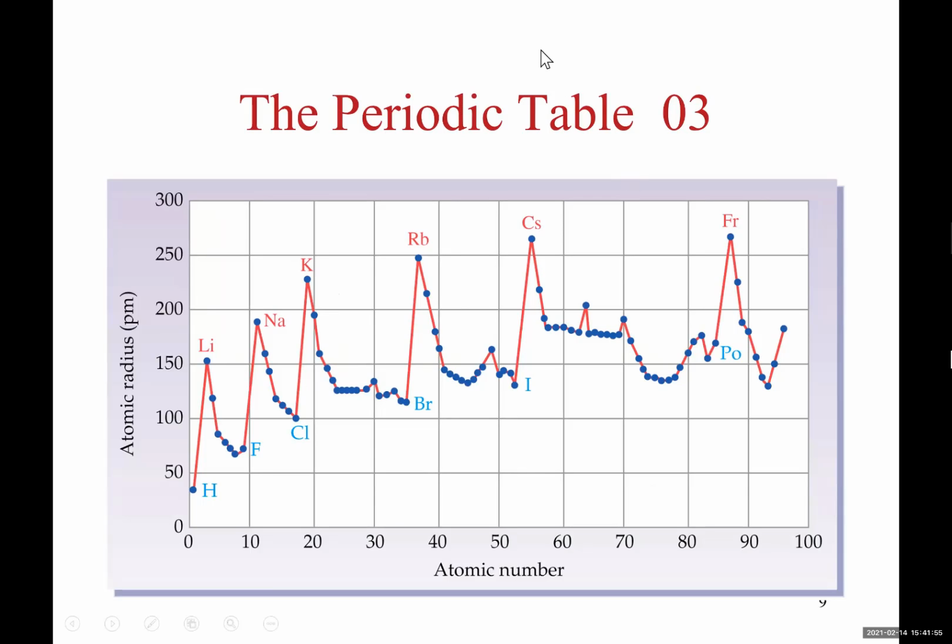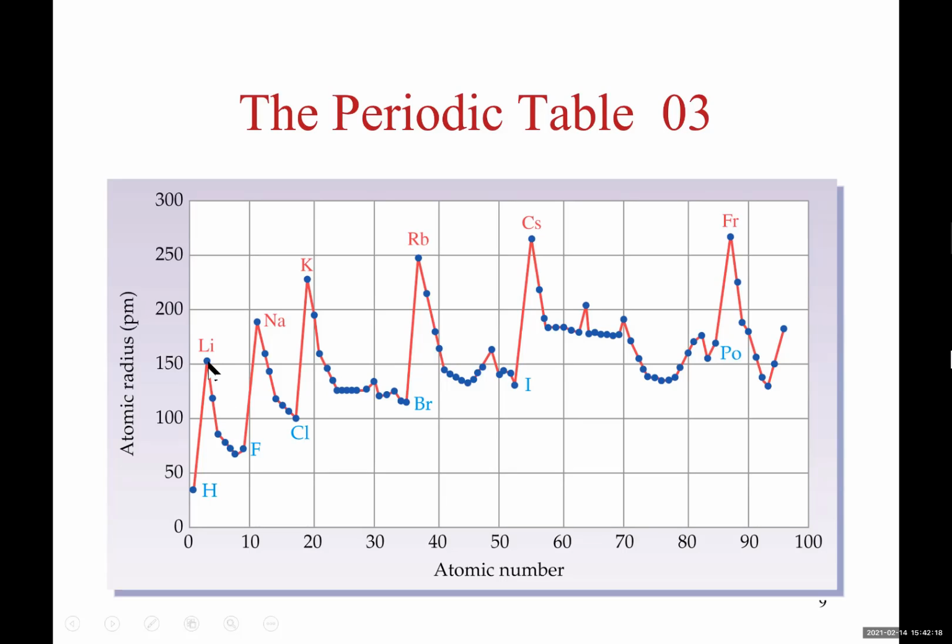So if I go to the next slide, what you see is the same pattern. Do you see as I move from lithium to fluorine, do you see that size of the atoms are decreasing?